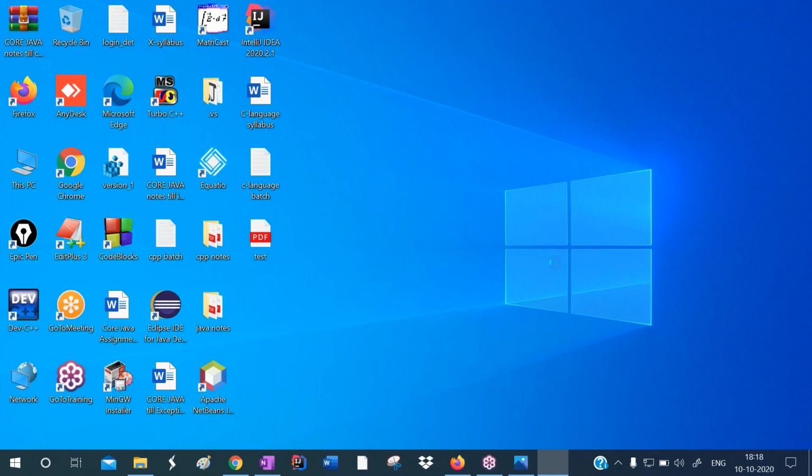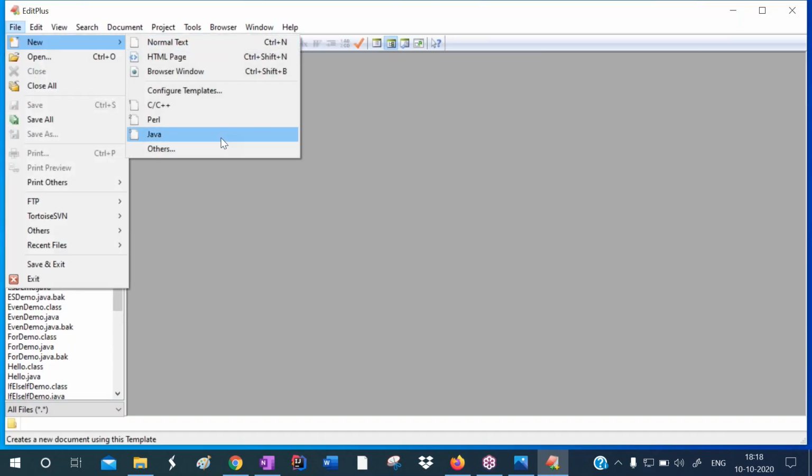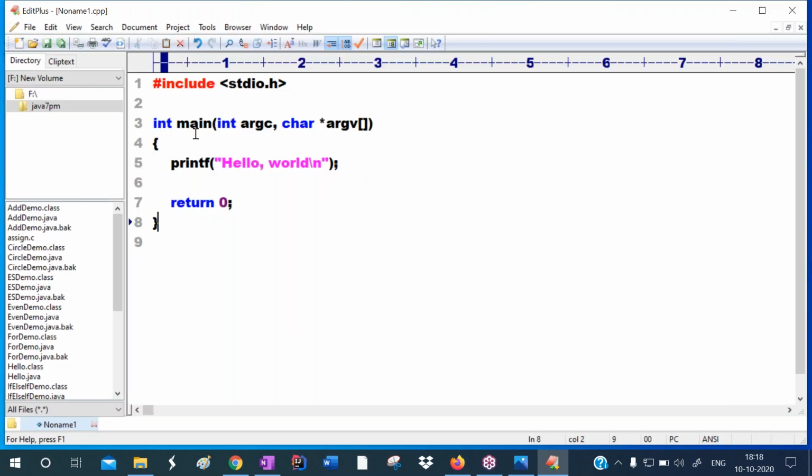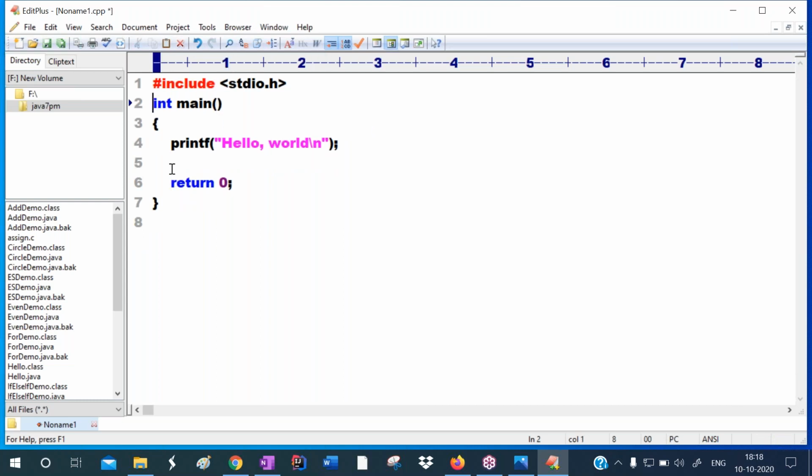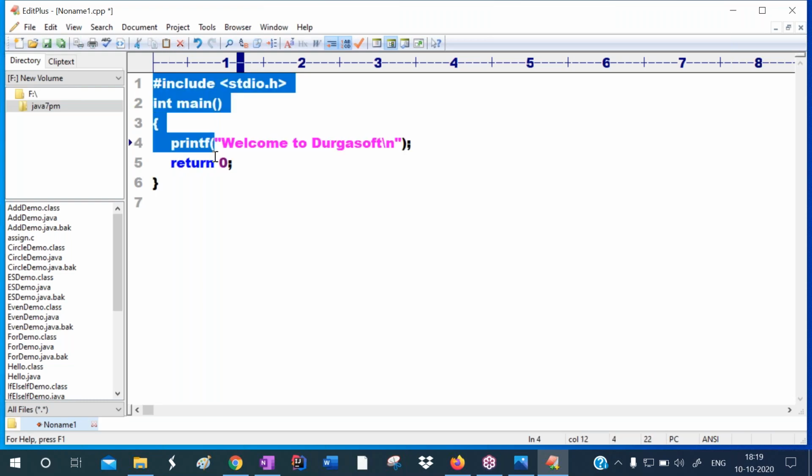Observe, I'm writing one simple C program here. This is a C program to print hello. In Edit Plus, it came directly by default. Instead of printing hello world, I'm printing hi, or welcome to Durgasoft. So this is one C program, and this code is called source code.